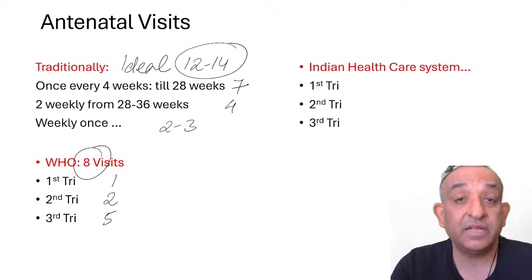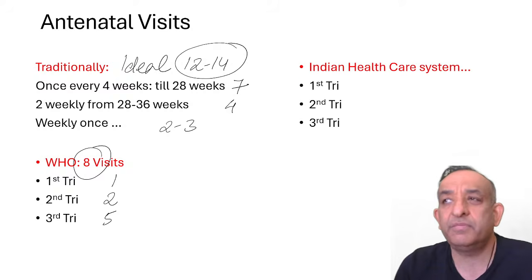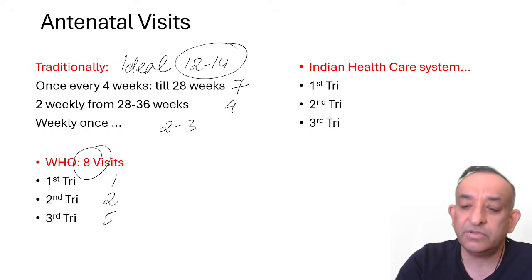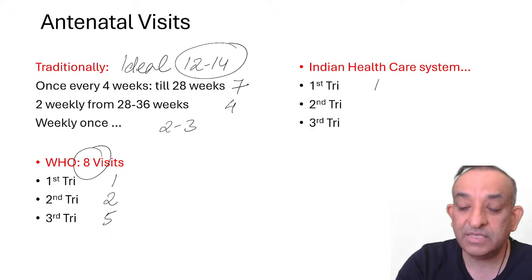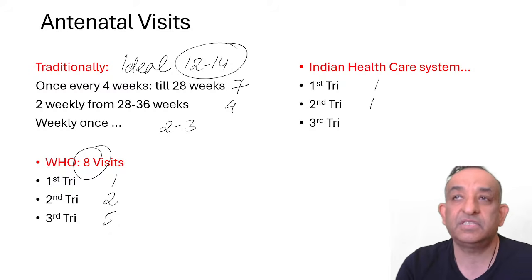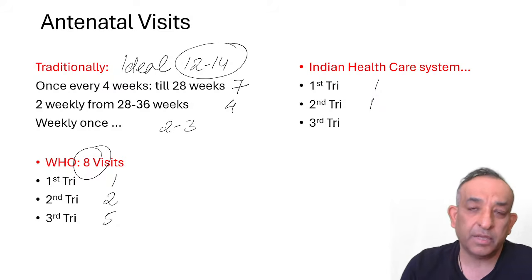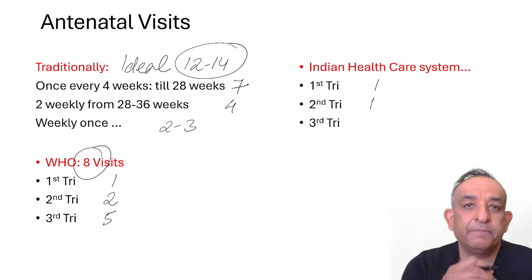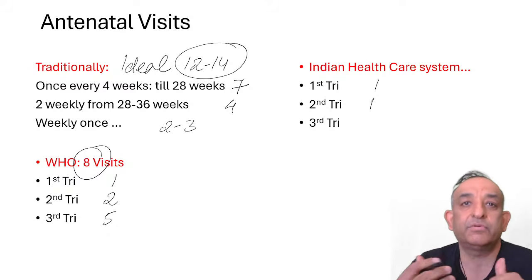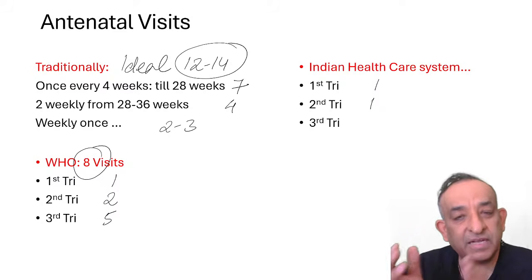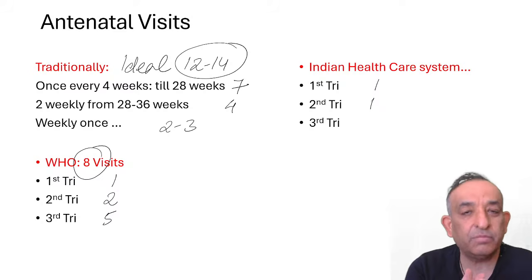And what happens in the Indian care system, that yes, our women from the village are not going to listen to us so much, and they're not going to come regularly. We say at least you come once in the first trimester and once in the second trimester, because first you come in the first trimester, we'll see if the pregnancy is in the right location, we'll see whether you're having a proper growth of the baby, and is there any other problems. After you're in the first trimester, we'll give you the folic acid supplementation. And then if you come once in the second trimester, we'll do one ultrasound and see the anomalies, and we'll give the immunization.